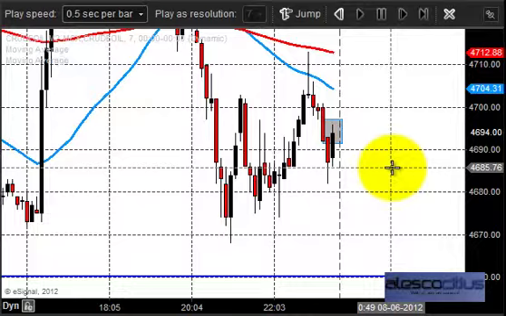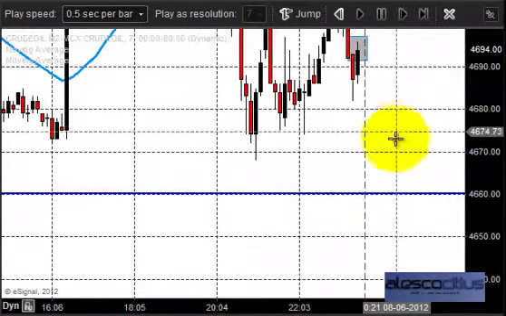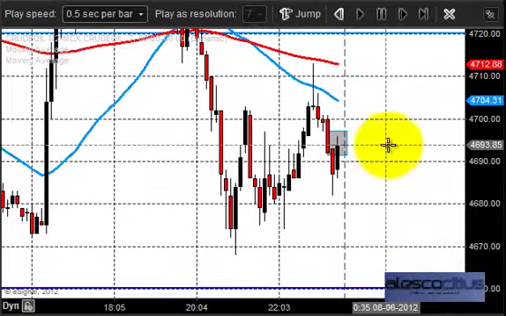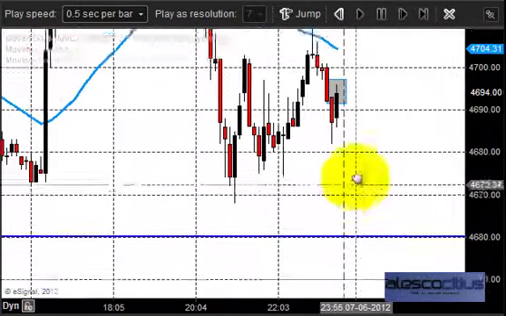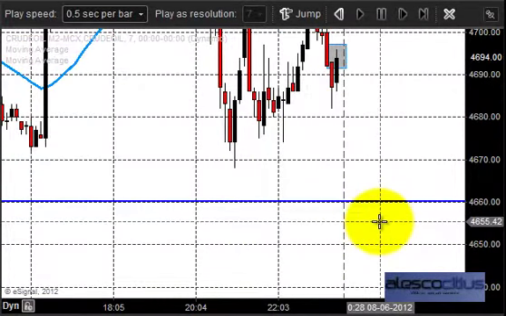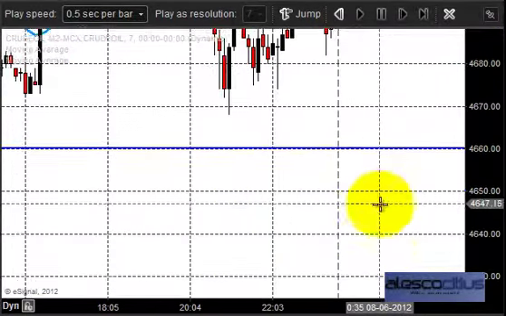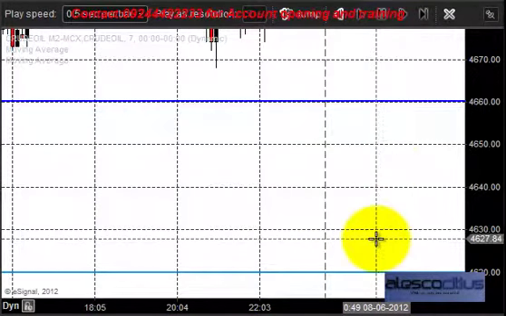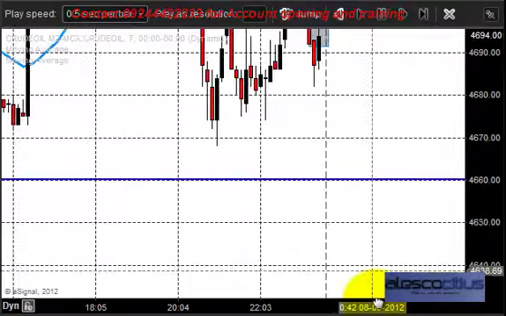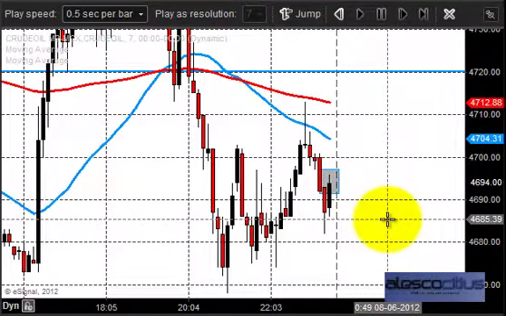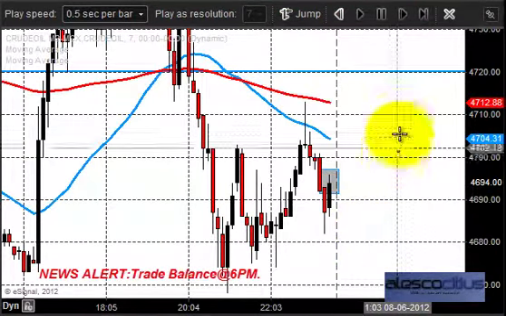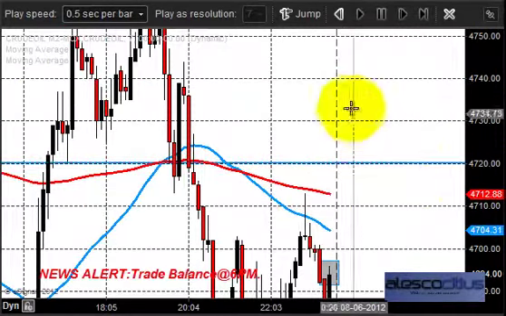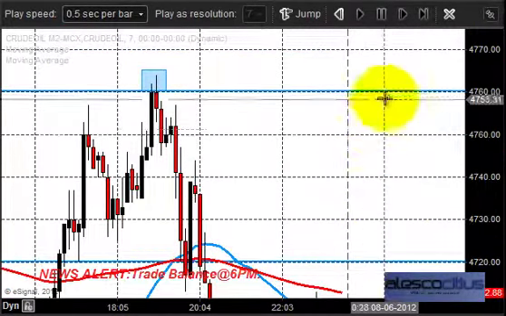That is the purpose why we always draw these lines well before. It is not that after the price action we go and draw these lines. These lines are drawn well before, whenever we see a price action or a good support and resistance. That will surely help us in the near future. So today also we are expecting crude to continue its downturn, having some resistance around 4720 and 4760.